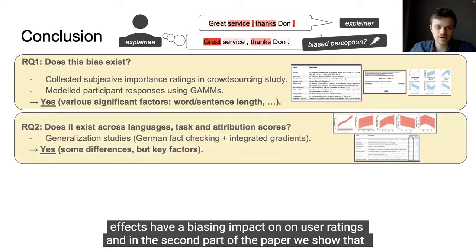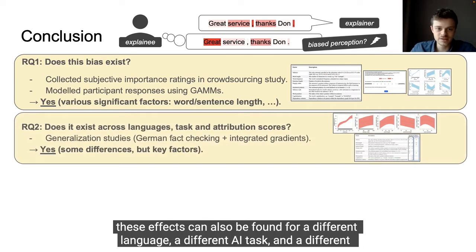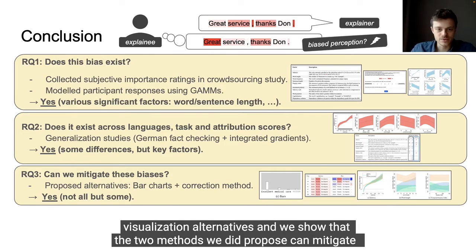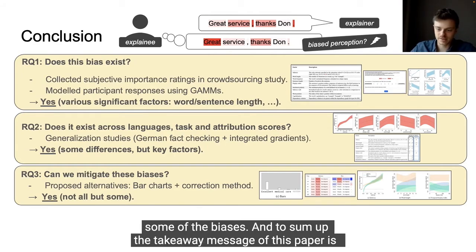And in the second part of the paper, we show that these effects can also be found for a different language, a different AI task, and different attribution score. And in the third part of the paper, we explore if we can mitigate this bias with visualization alternatives, and we show that the two methods we did propose can mitigate some of the biases.